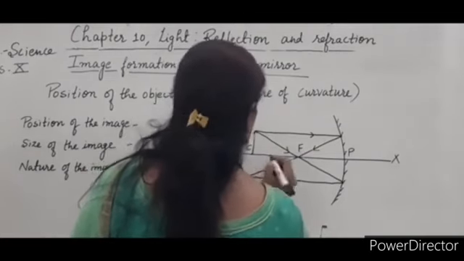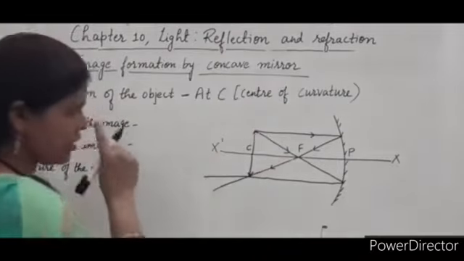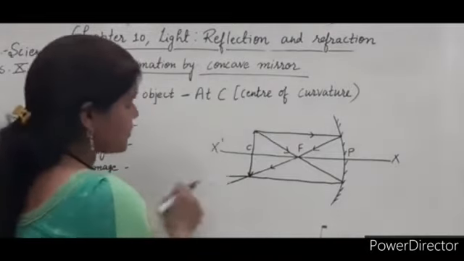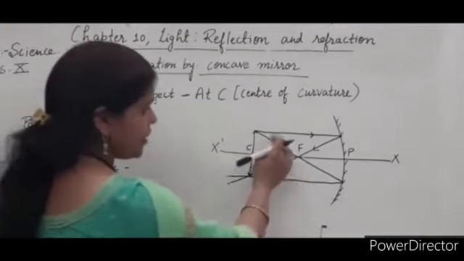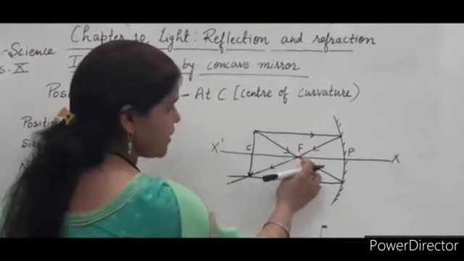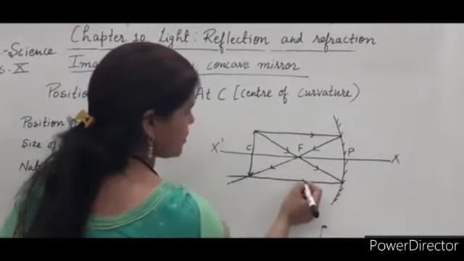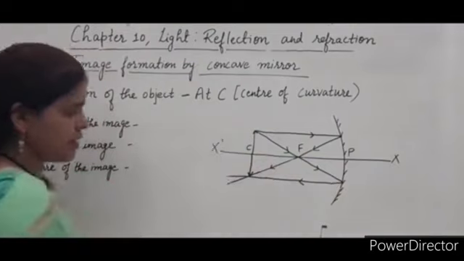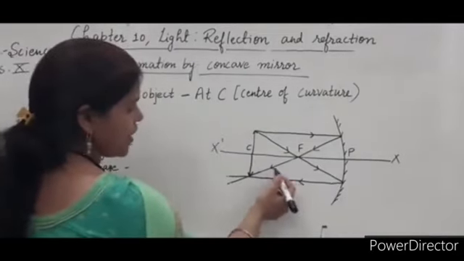This is our rule. In the rules of spherical mirrors, or rules for making a ray diagram, if an incident ray goes through the principal focus, then after reflection it emerges parallel to the principal axis. So both of these are the reflected rays.